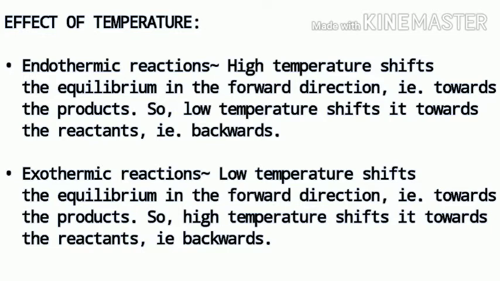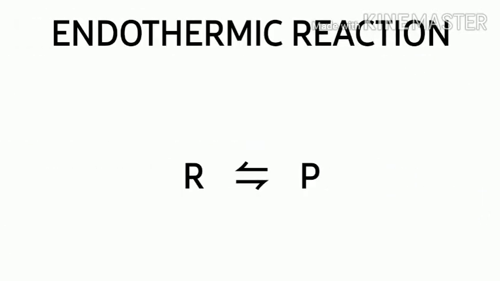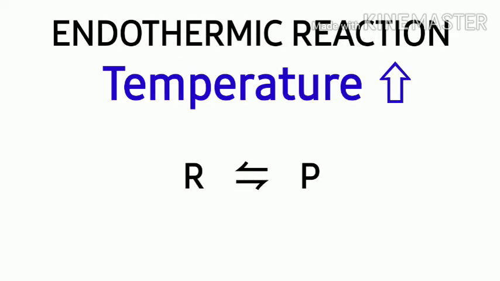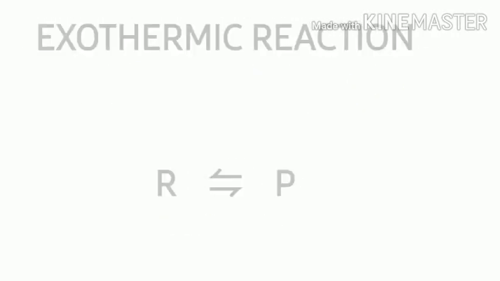Again, we can have a better understanding of these changes by taking help of an example. Let us consider an endothermic reaction with reactants R and products P. It will be favored by an increase in temperature, so if the temperature rises, then the equilibrium will shift towards the products, that means in the forward direction. On the other hand, if we decrease the temperature, then the formation of products will not be favored and the equilibrium will shift towards the reactants in the backward direction.